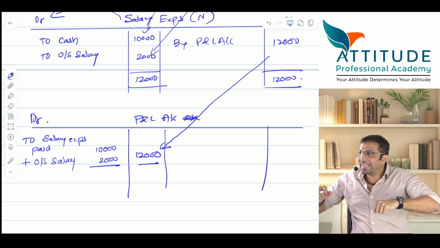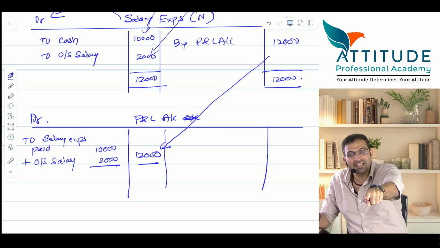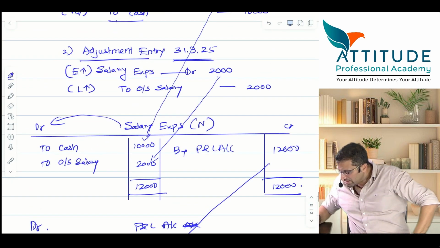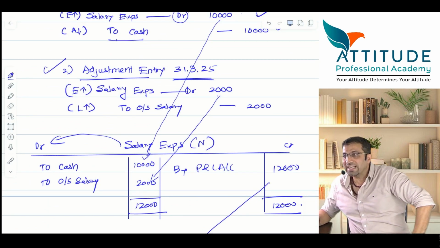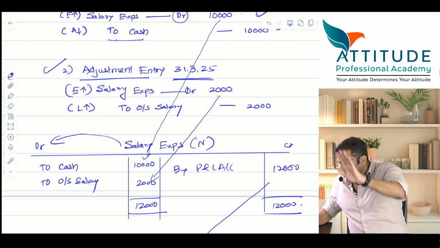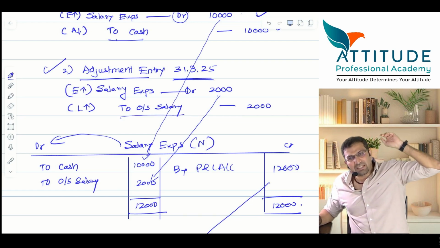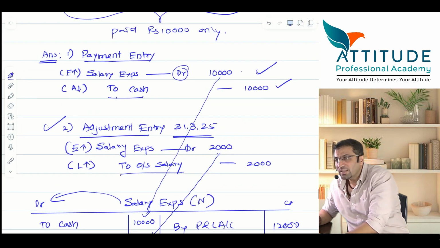By just adding, the journal entry will not be passed. You have to pass the journal entry. So what is the journal entry for the adjustment entry? Salary expense account debit to outstanding salary. Understood? All of you are able to understand, and this outstanding salary will be shown on the liability side of the balance sheet. That we'll see later on. But you all understood this?